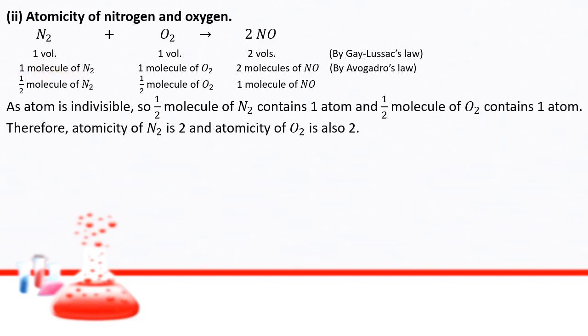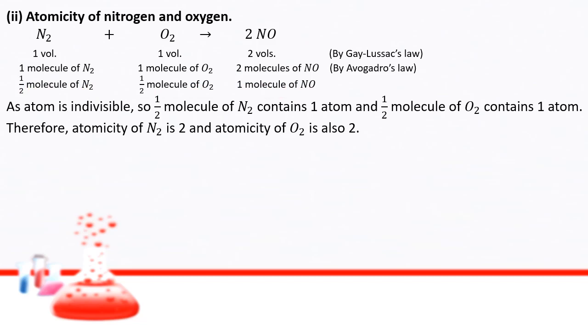So one volume can be replaced by one molecule of nitrogen, one volume of oxygen by one molecule of oxygen, and two volumes of nitric oxide by two molecules of nitric oxide. It can be written as half molecule of nitrogen, half molecule of oxygen, then one molecule of nitric oxide.